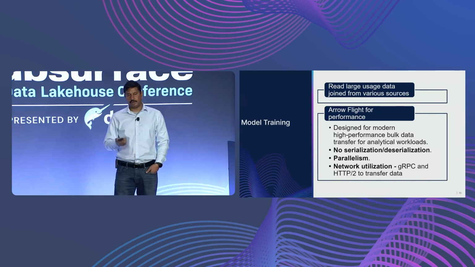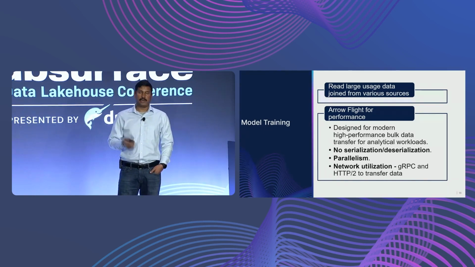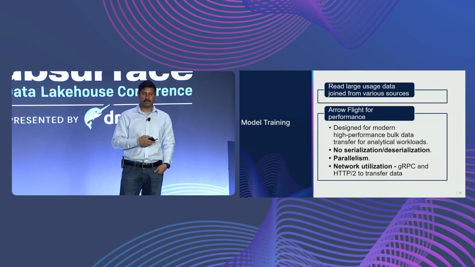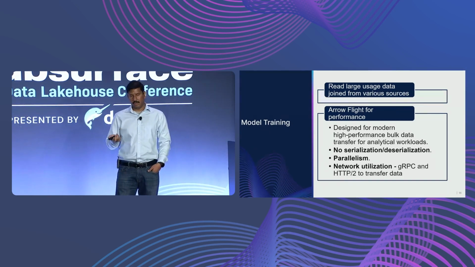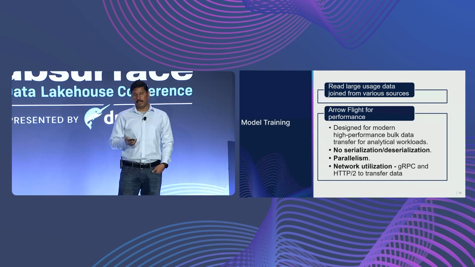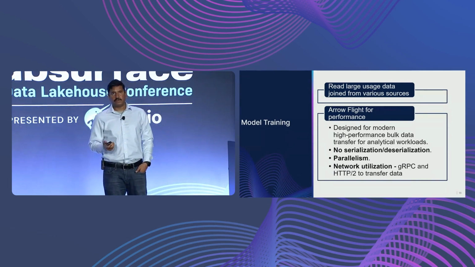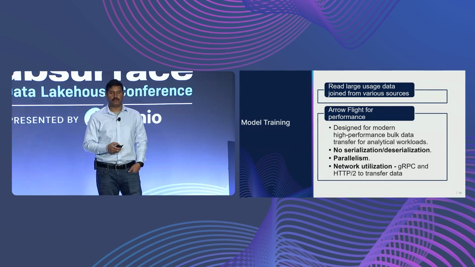And Arrow Flight, as you know, is used for bulk data transfer because it doesn't need serialization and deserialization, and it uses the network efficiently with gRPC and HTTP. So it really has helped us. Right now, almost all our data science use cases use Arrow Flight for this.